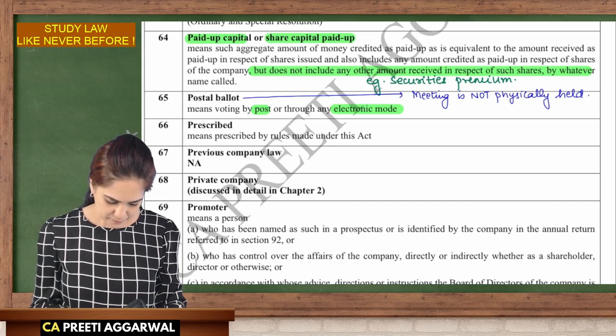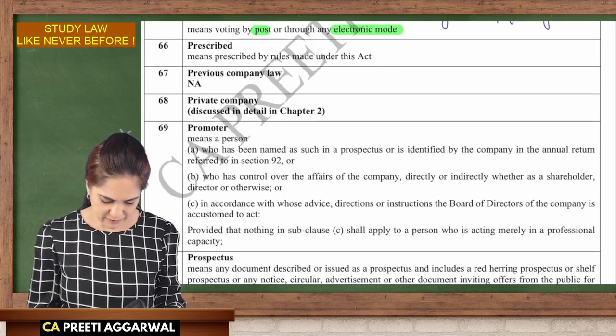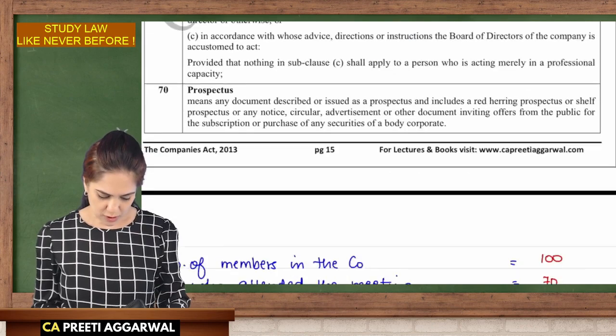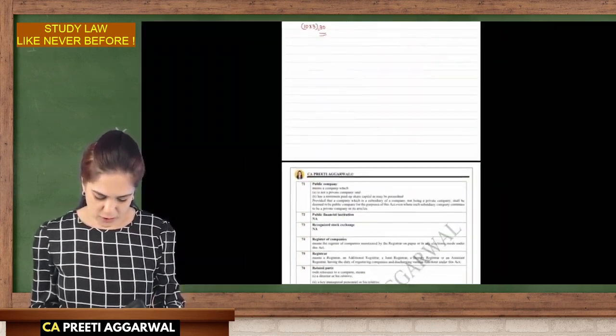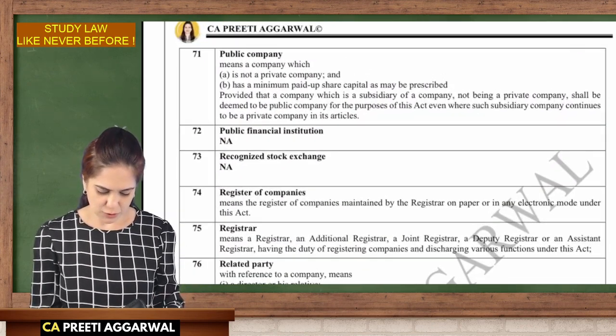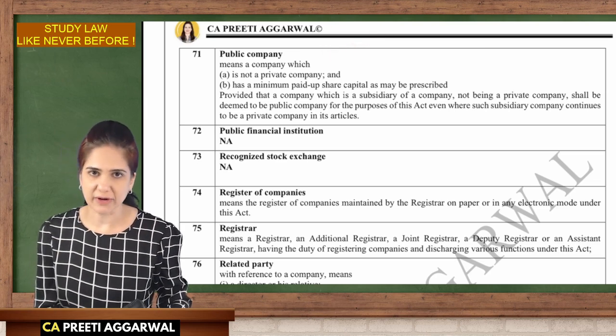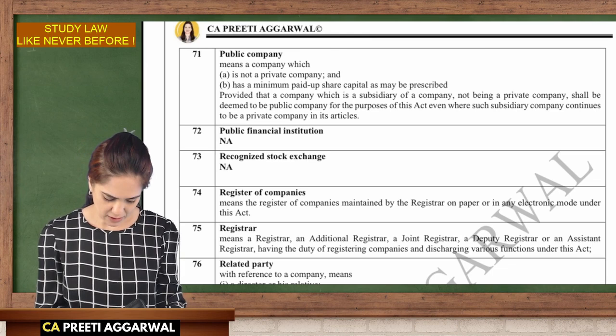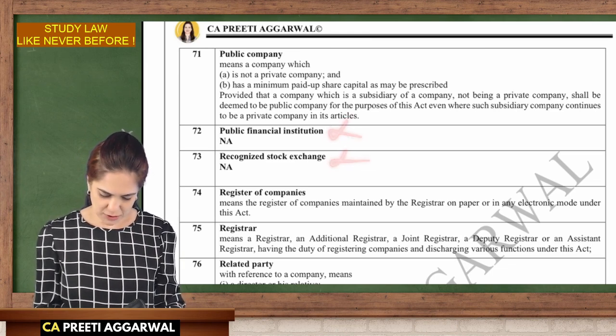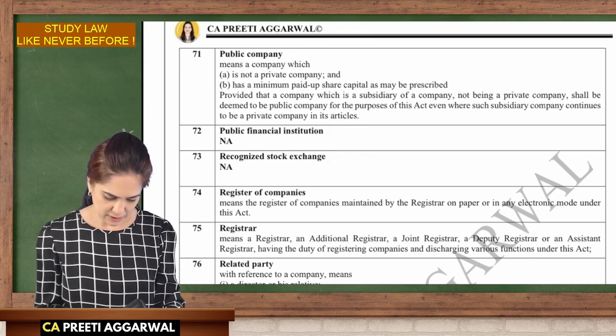Similarly, private company I will also discuss in unit 2. Public company also we will discuss when we come to unit 2, because there are many provisions and details which I want to provide there. So I'm not covering that now. Public financial institution, you don't have in your syllabus.